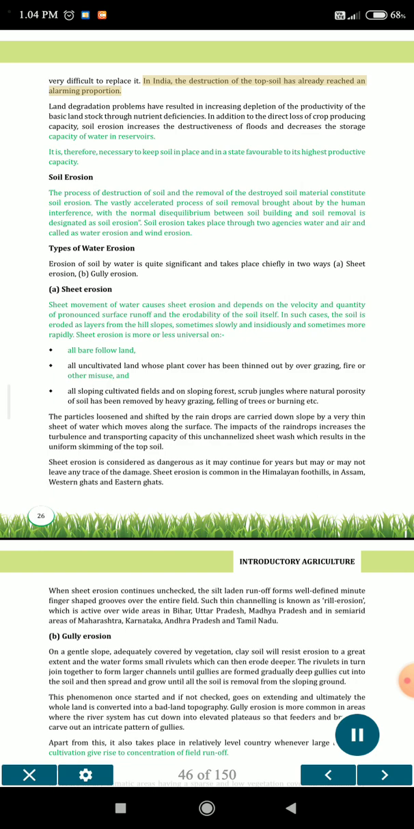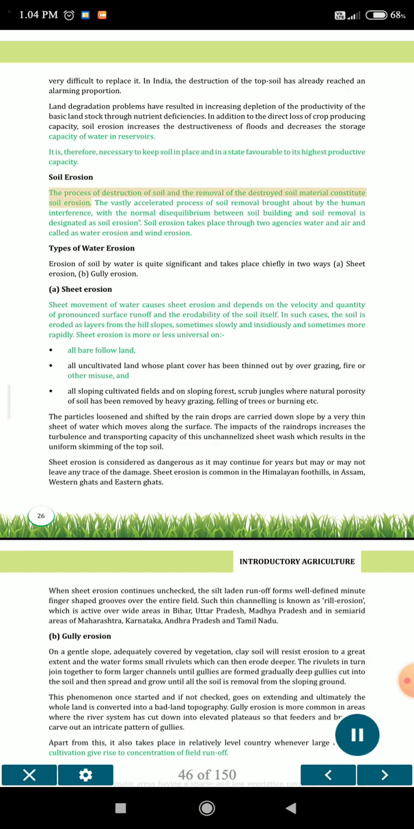In India, the destruction of the topsoil has already reached an alarming proportion. Land degradation problems have resulted in increasing depletion of the productivity of the basic land stock through nutrient deficiencies. In addition to the direct loss of crop producing capacity, soil erosion increases the destructiveness of floods and decreases the storage capacity of water in reservoirs. It is, therefore, necessary to keep soil in place and in a state favorable to its highest productive capacity.